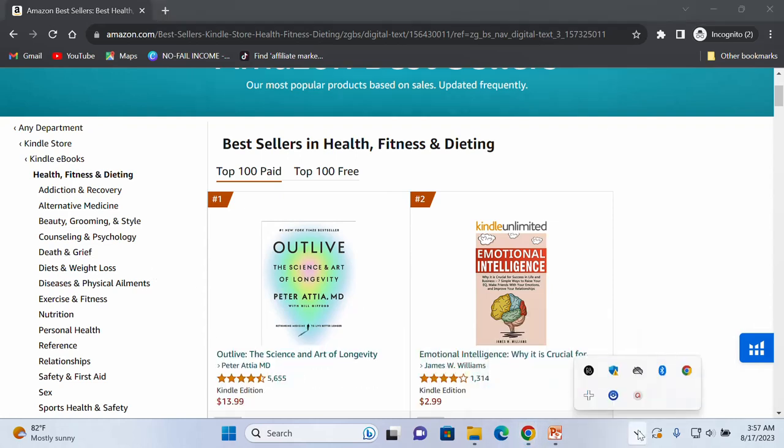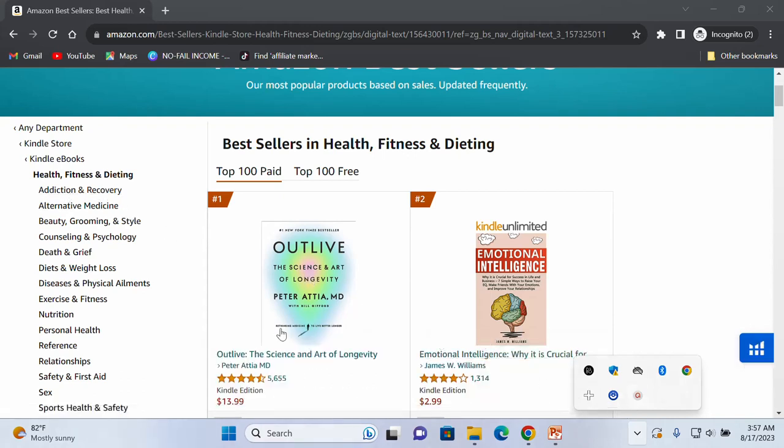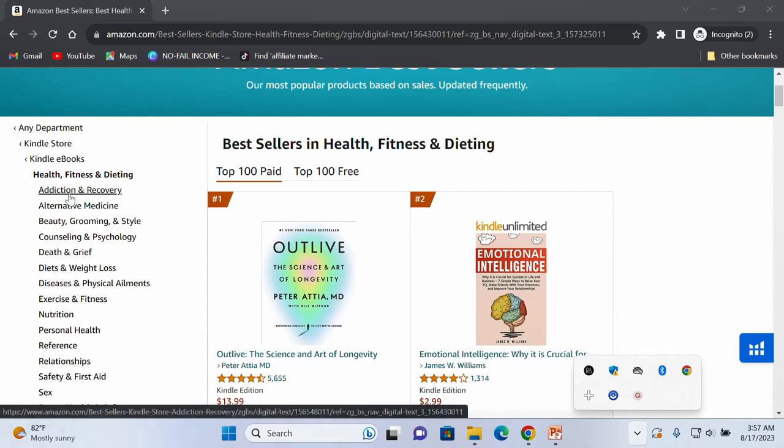So now, with this particular niche, the next thing you need to do is to penetrate this particular market and look at the sub niches. So now what you need to do is just click on this. This is another niche: addiction and recovery, alternative medicine, beauty, grooming and style, counseling and psychology, and a whole lot of different niches that you just need to click on.